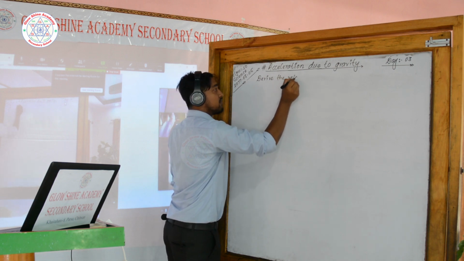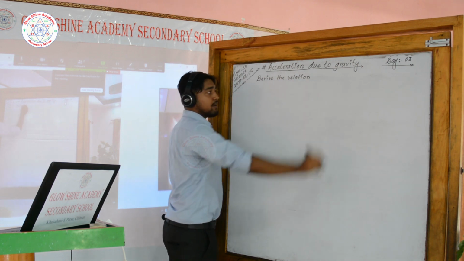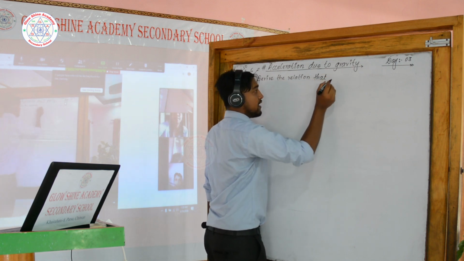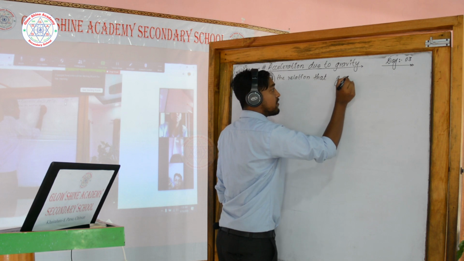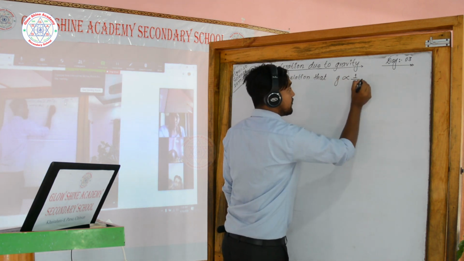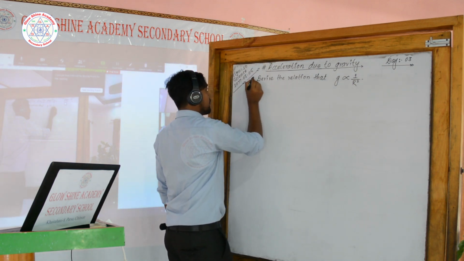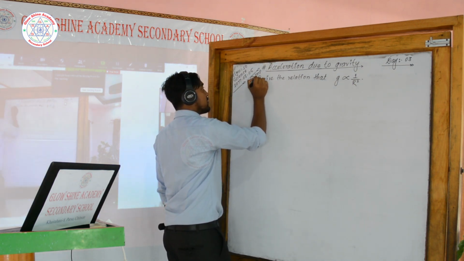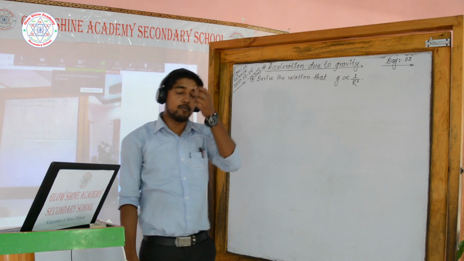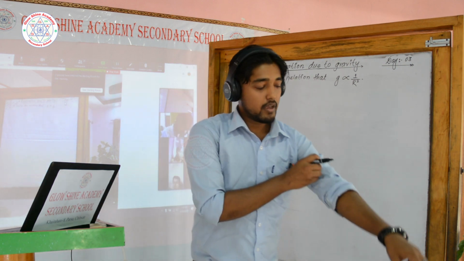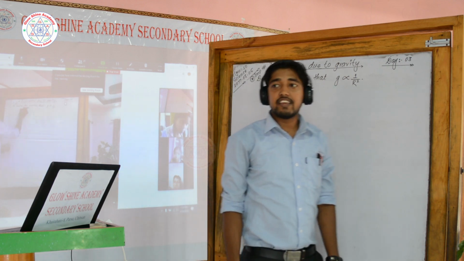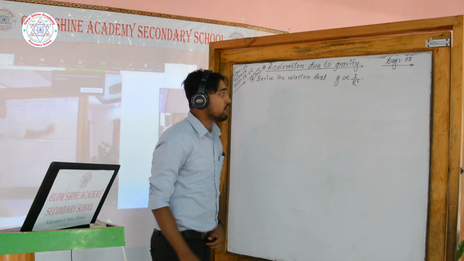Derive the relation that g is inversely proportional to the square of radius. Right here, important because it is a frequently asked question. Now all of you look at here on the board. Now I am going to derive this relation, g is inversely proportional to the square of radius.